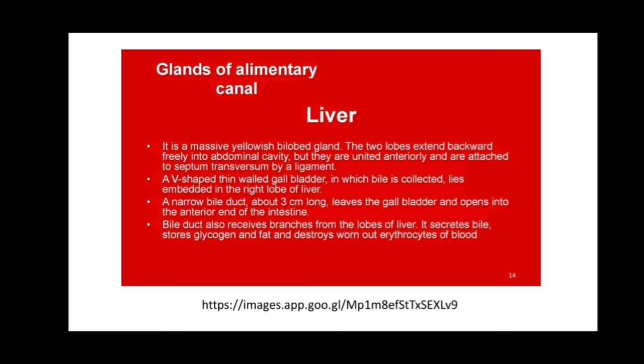A narrow bile duct about 3 cm long leaves the gallbladder and opens into the anterior end of the intestine. The bile duct also receives branches from the lobes of the liver. The liver secretes bile, stores glycogen and fat, and destroys the worn-out erythrocytes of the blood.